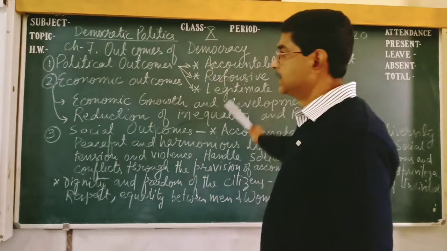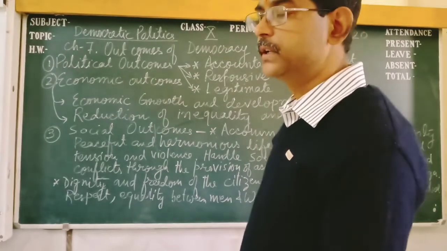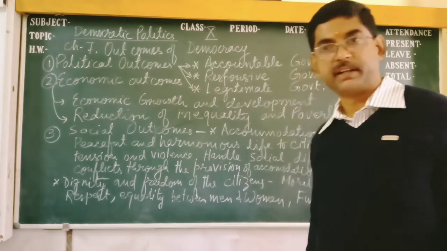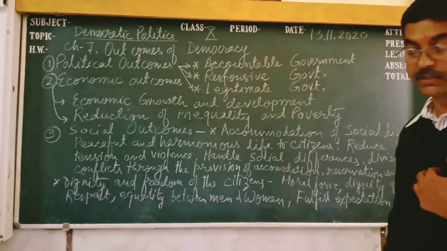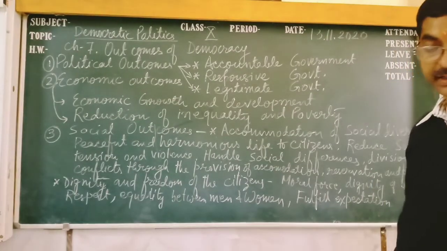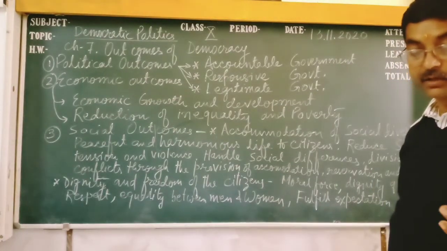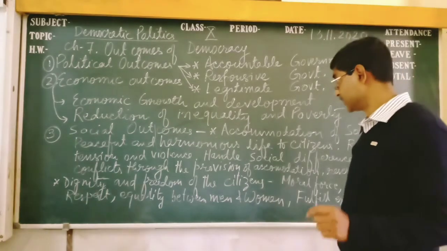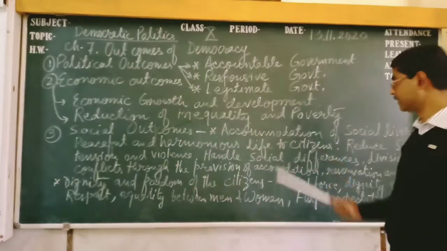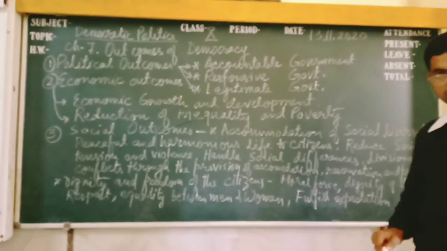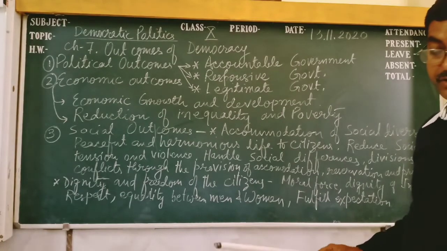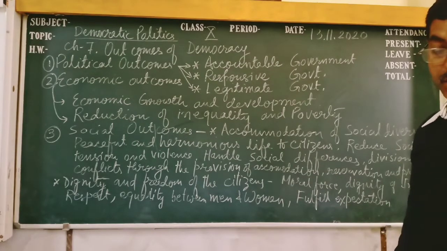Next, third point, legitimate government. Legitimate government means what? We, the citizens of India or citizens of a country, elect the government, and we have the responsibility to elect the proper government. Democracy is a government of the people. That's why we say democracy is the government of the people. That means citizens elect the government, and citizens have the right to dismiss the government.